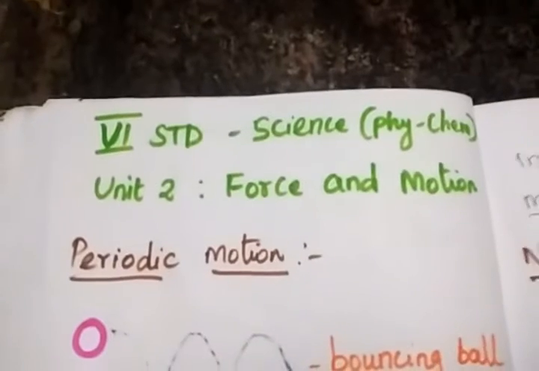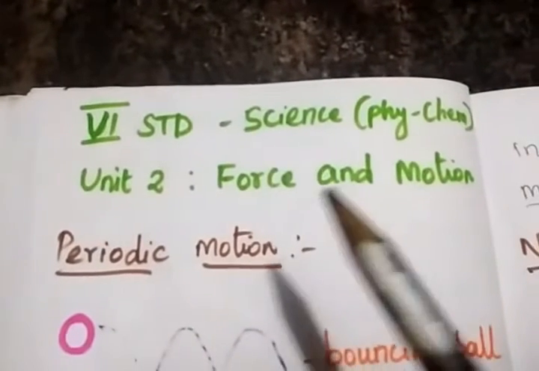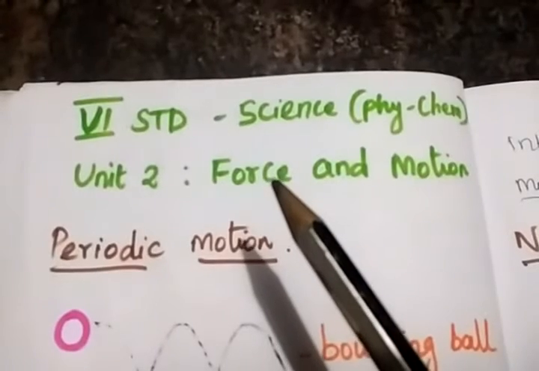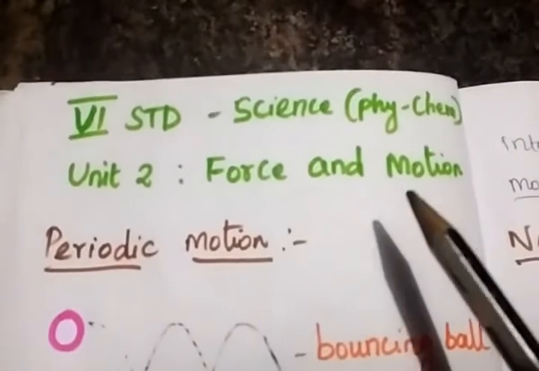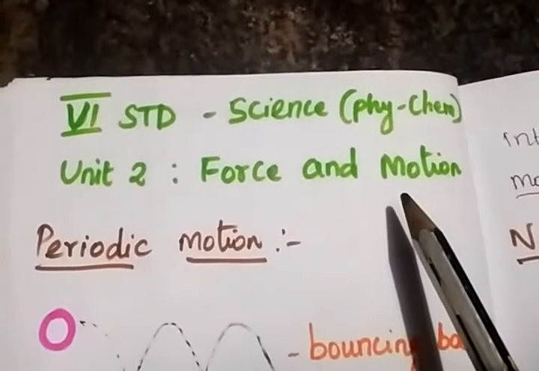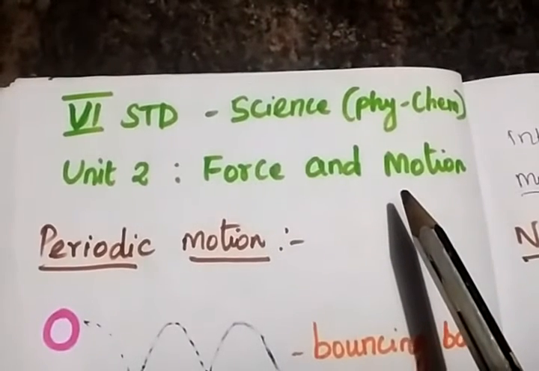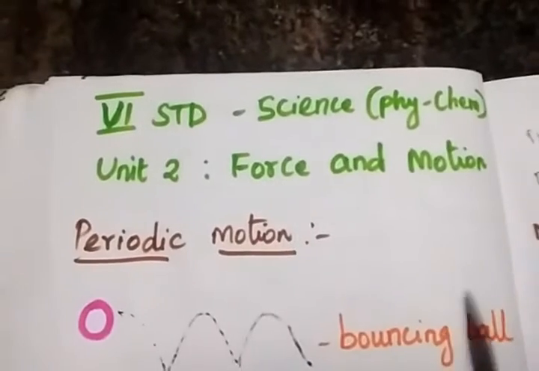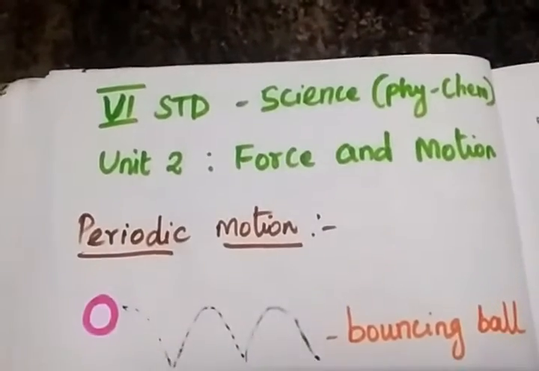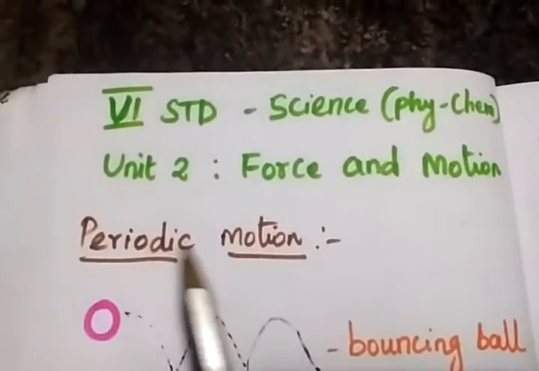Unit 2, force and motion. What is force? The external agency push or pull is called force. What is motion? The push or pull or both are involved when there is a motion. Students, today we see the topic periodic and non-periodic motion. First we see periodic motion.